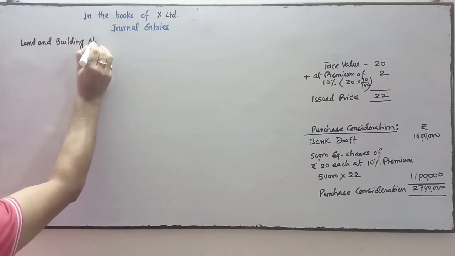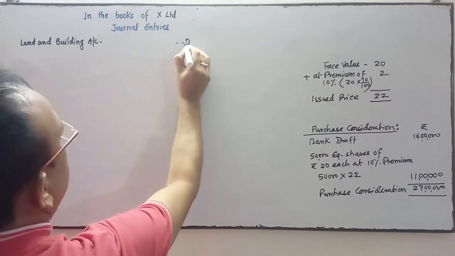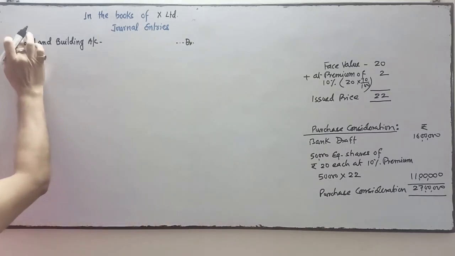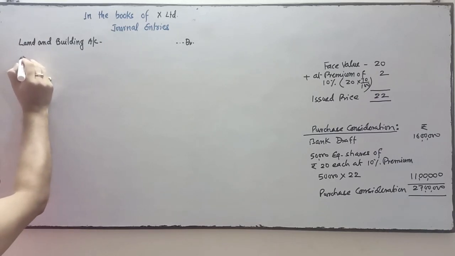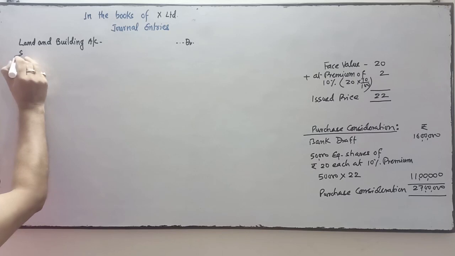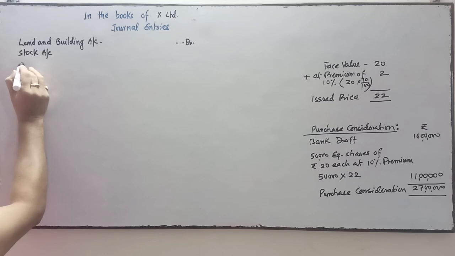Land and building account debit. Second asset after land and building is stock account debit. Third asset is sundry debtors account debit.